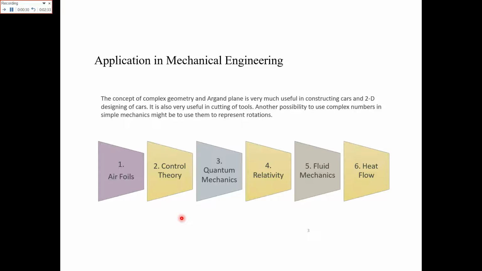It is also very useful in cutting tools. Another possibility to use the complex numbers in simple mechanics might be to use them to represent the rotations as well. Here these are the examples in various fields of engineering where this theory is used.